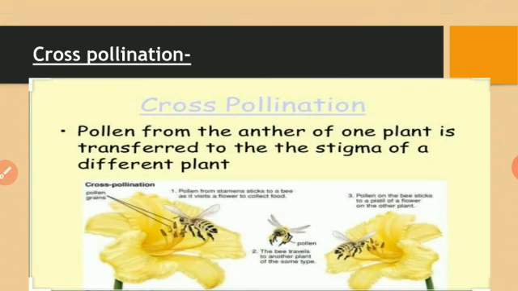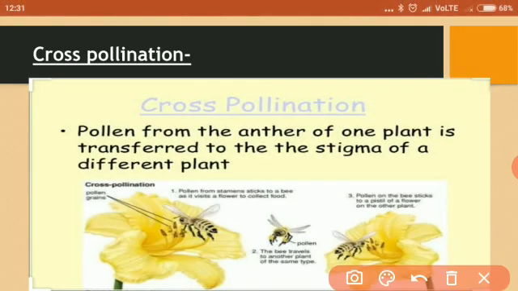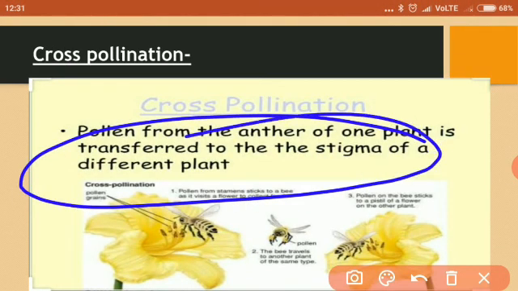Next is cross-pollination. In cross-pollination, pollen grains are transferred from the anther of a flower to the stigma of a different plant, a flower which is present on another plant. Okay. And this different plant should be of the same species.